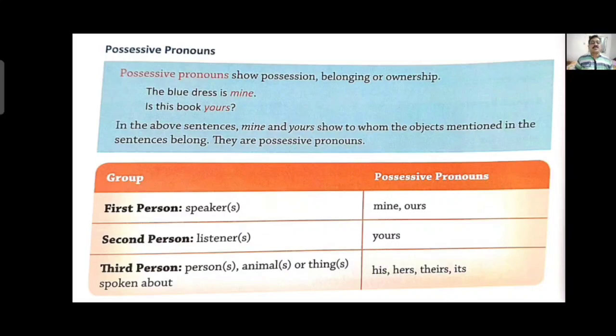Like first person speaker, mine and ours, these are two possessive pronouns. Second person, the listener, the person who is listening to the first person, that is yours. You is a personal pronoun and yours is a possessive pronoun. Third person, if it is a person or animal or thing spoken about: if it is a boy, his; girl, hers; if animals, theirs; or non-living thing, its. His, hers, theirs and its belong to possessive pronouns.